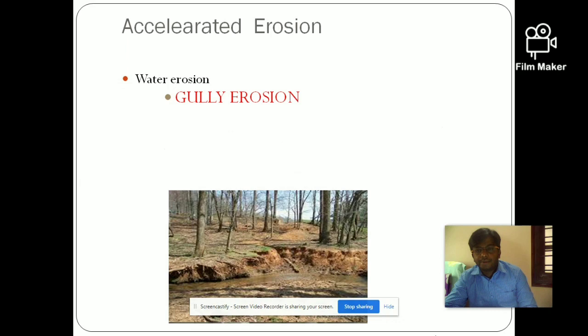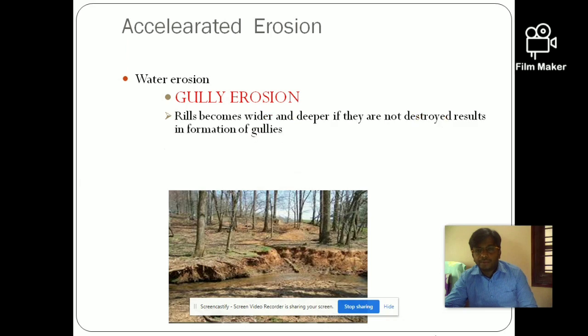And the next step is the gully erosion. If we do not take care of these rills, then the gullies will be formed. These are the last stage of the water erosion. Once these gullies are formed, the land becomes unfit for any cultivation activities. Here those rills become wider and deeper.